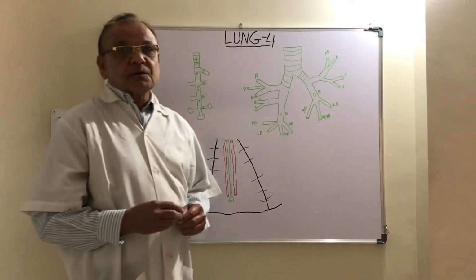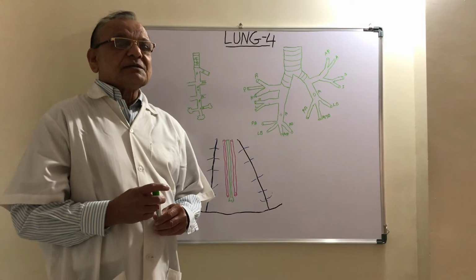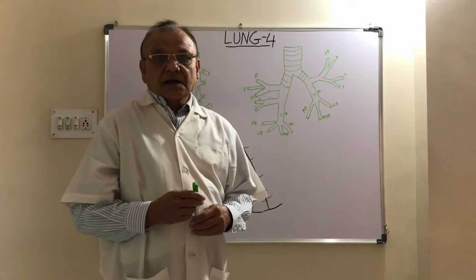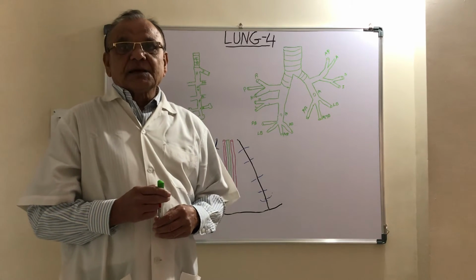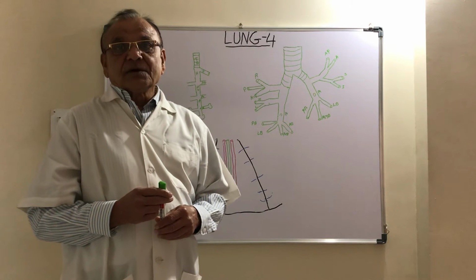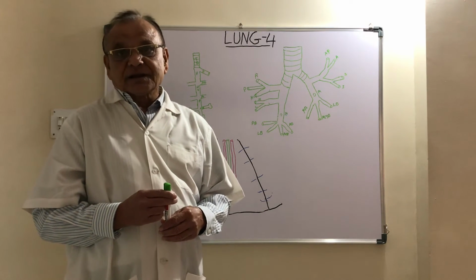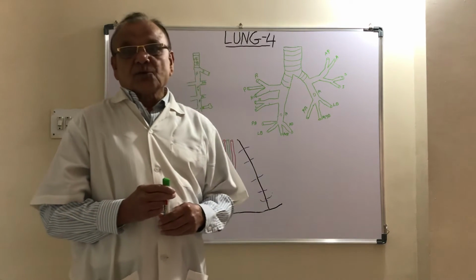Now we come to the blood supply and nerve supply of the lung. The lung is supplied by the bronchial arteries. I told you that on the right side there is one bronchial artery and on the left side there are two bronchial arteries: the upper left bronchial artery and the lower left bronchial artery.